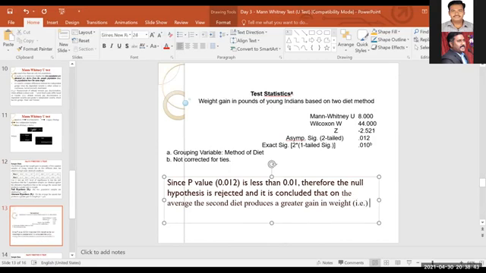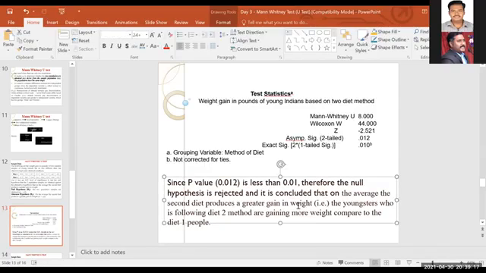What does it indicate? That means the average second diet produces weight gain, therefore the youngsters who are following diet two method are gaining more weight compared to the diet one method, compared to diet one people. Like that, if you want, you can cook up. But these first three lines, are they there? No. These first three lines are standard, sir. You have to start like that only.